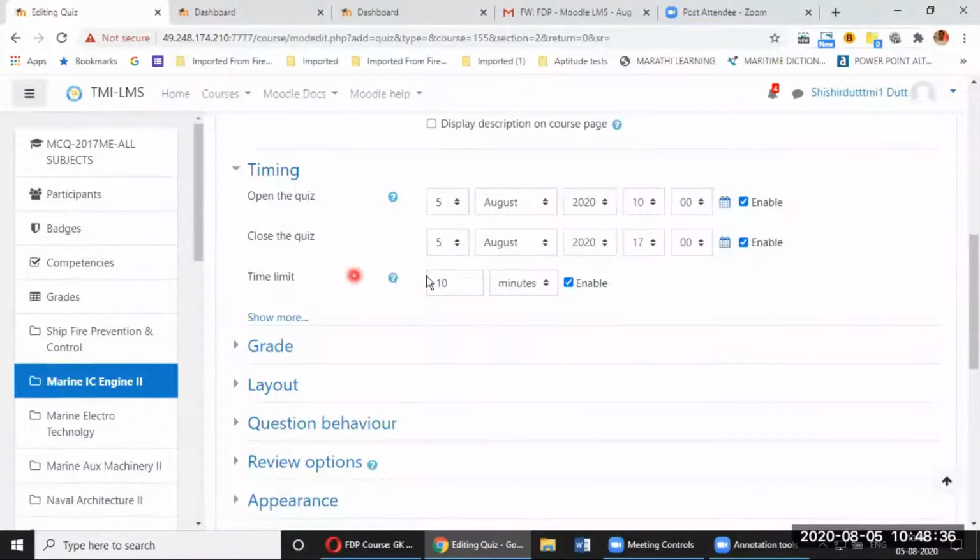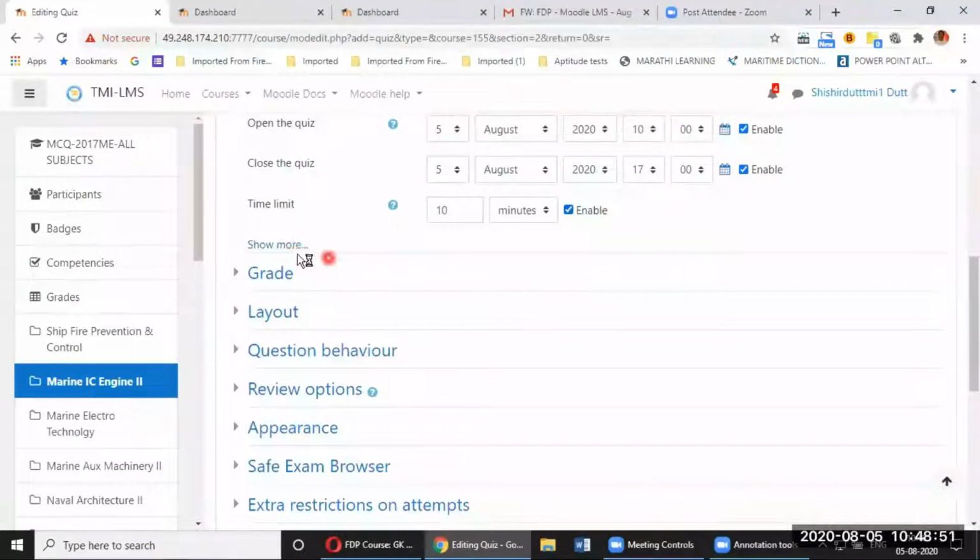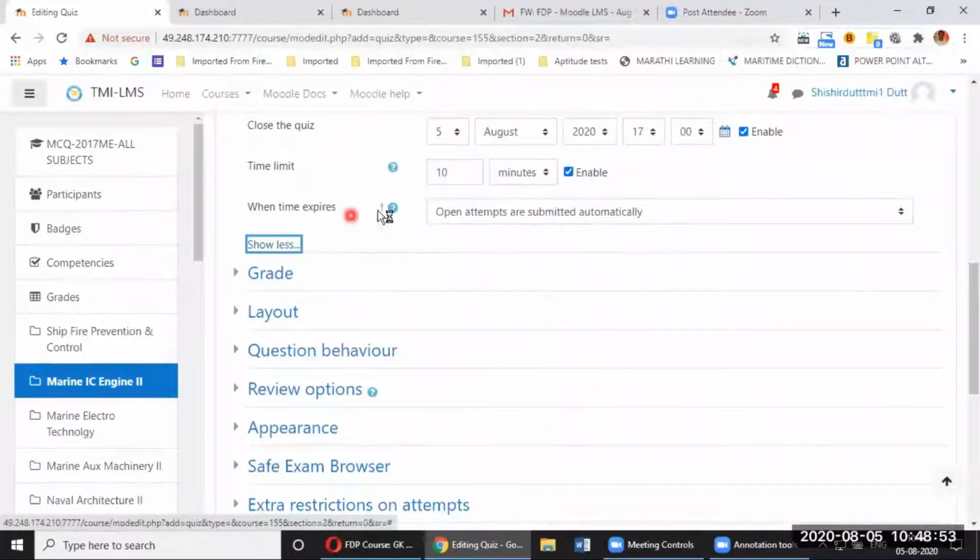And the time limit for the quiz, since we have decided that there will be 10 MCQ questions, 10 minutes has been set, and this must be enabled. By default, it is enabled. You must enable it. You must check it. After that, don't touch any more settings. Though there is a show more, you should not touch this setting.